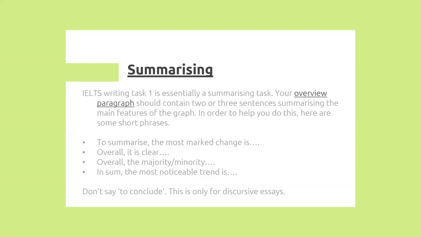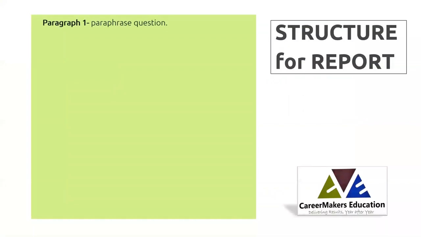All right. Now have a look at the structure. The first paragraph will be the introduction paragraph, which is nothing but a paraphrasing of the given statement. Then the second paragraph is the overview paragraph, and there will be 3 sentences: main feature 1, main feature 2, and general overview.